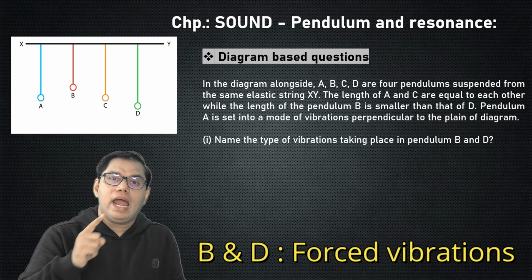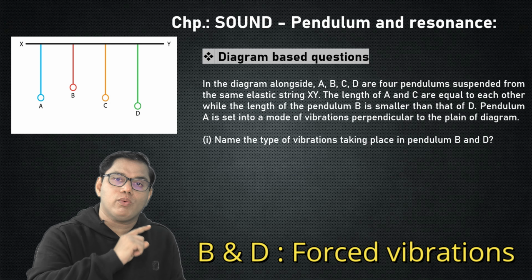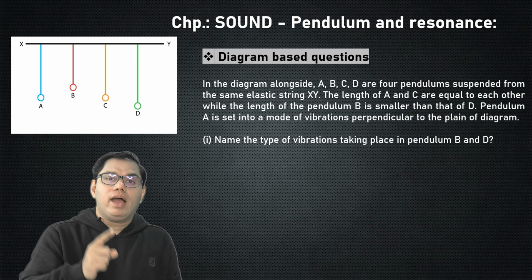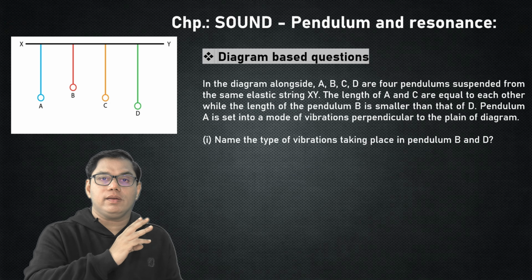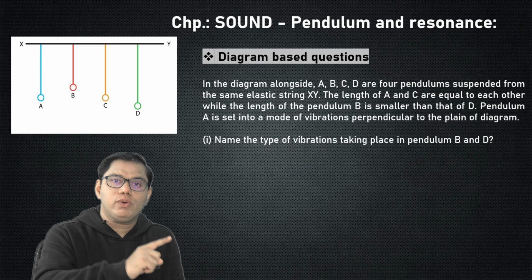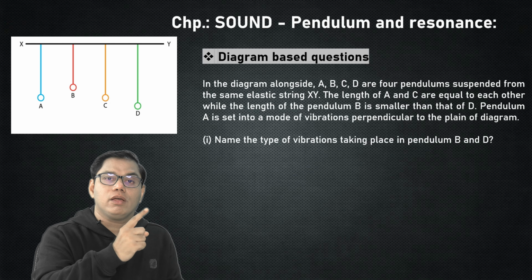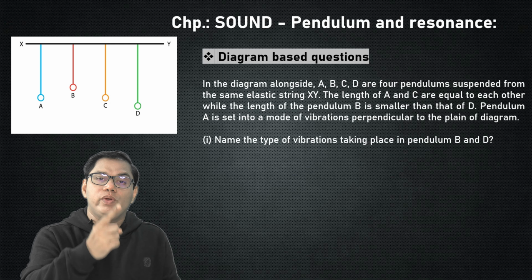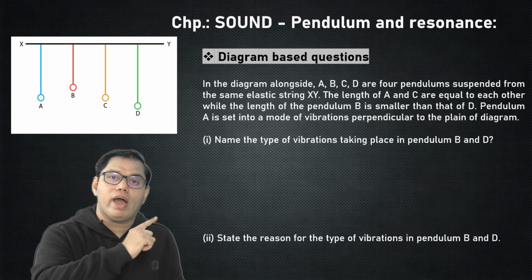And bob B and D, which are not equal in length, will show forced vibration. Pendulum A, when disturbed once by us, will vibrate with its natural frequency. And remember, pendulum B and pendulum D, which are not of equal length as pendulum A, will start vibrating with forced vibration. So the answer is forced vibration.